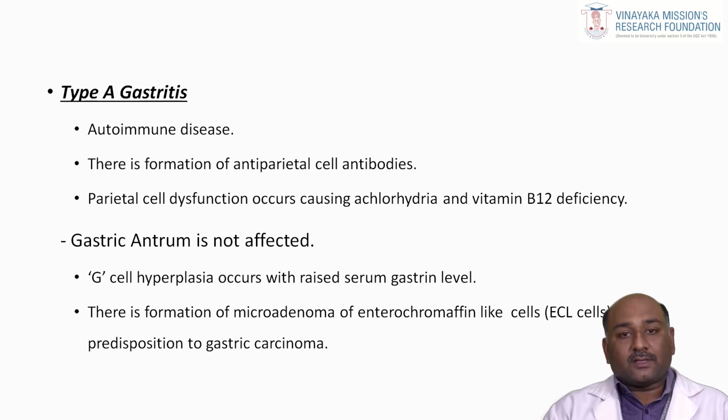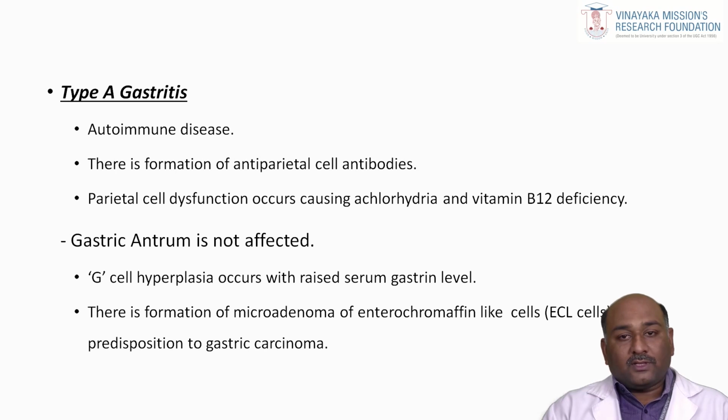Coming to the commonest gastritis varieties, the first one is type A gastritis. It is an autoimmune disease. Our immune system turns against our own gastric mucosal cells, that is, severe anti-parietal cell antibodies are formed. The parietal cells are responsible for the secretion of hydrochloric acid. What will happen? This parietal cell dysfunction means there is no proper secretion of hydrochloric acid in the stomach, which can result in severe vitamin B12 deficiency, as B12 is absorbed in the intestines.